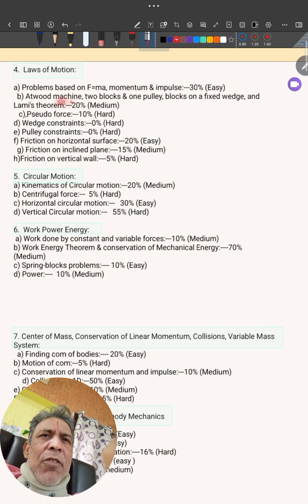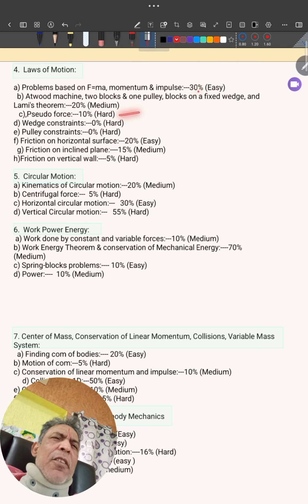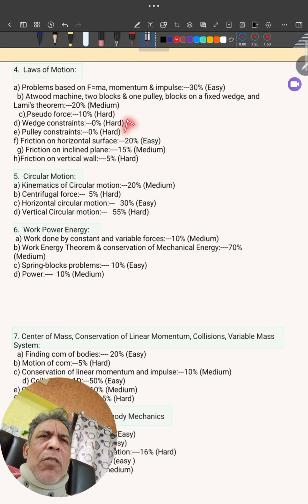Next, you have the Atwood machine, 2 blocks, 1 pulley, blocks on a fixed wedge, and Lami's theorem, motion of connected bodies. This will carry 20%, and very easily you can do it. Together this is 50%. Next, pseudo force problems. Very difficult, you can leave it. Wedge constraints, no use. Pulley constraints, no use.